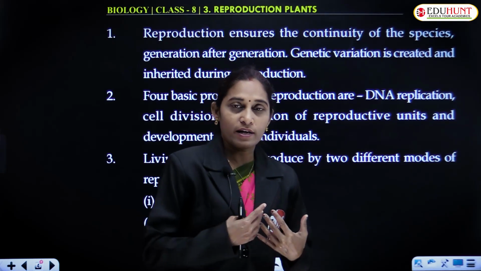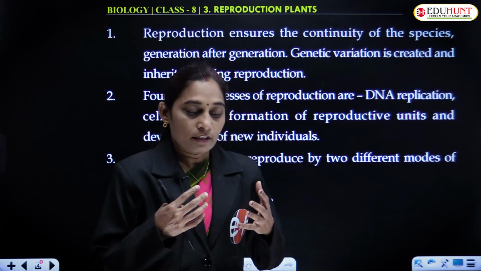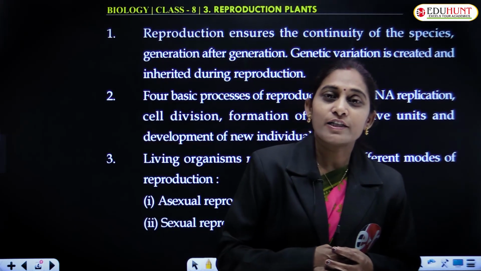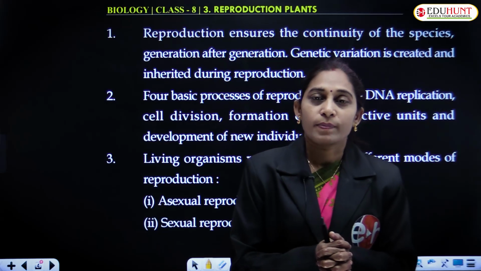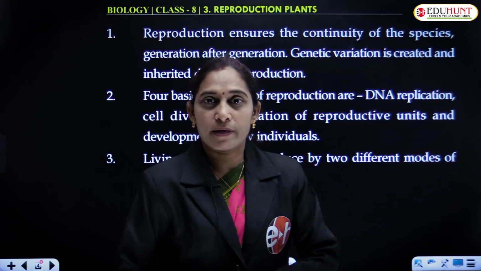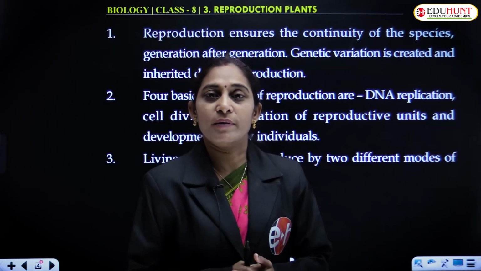especially in sexual reproduction. The genetic material undergoes recombination. In reproduction, two individuals participate, one male and the other female.